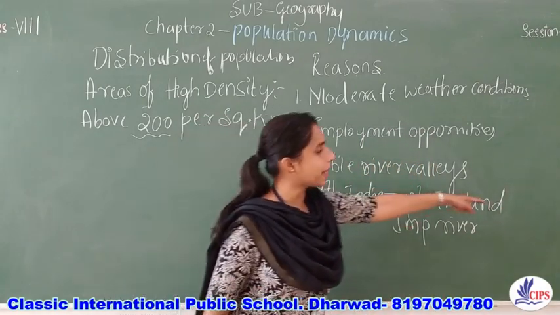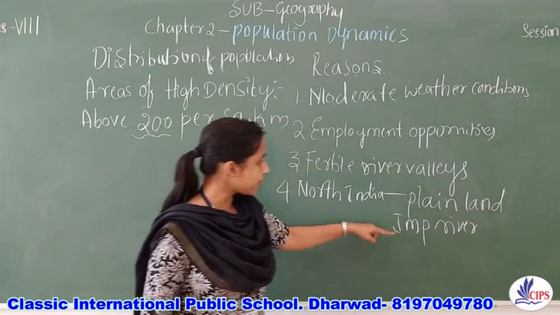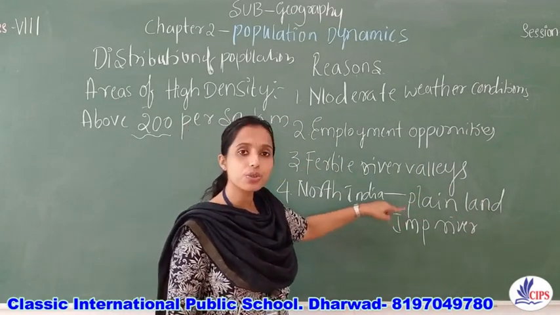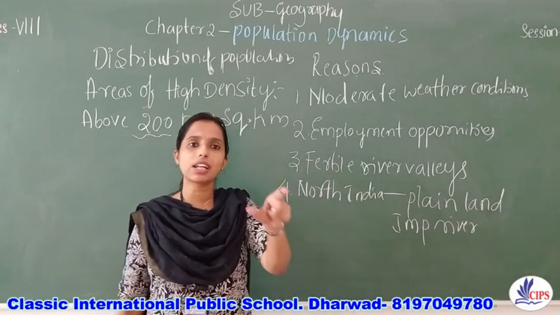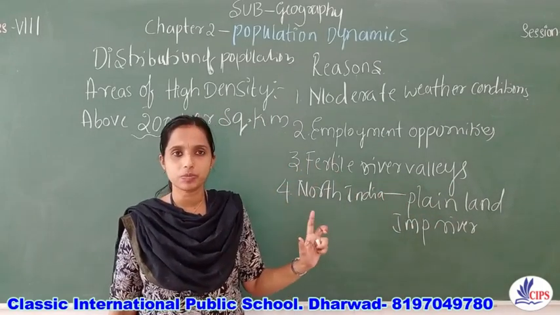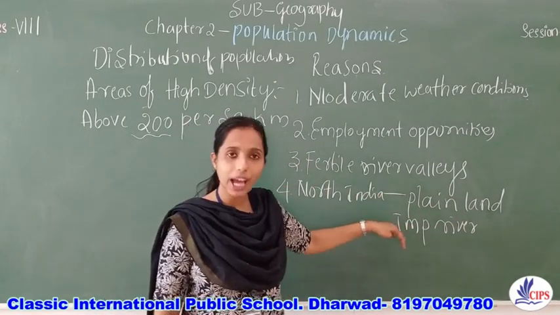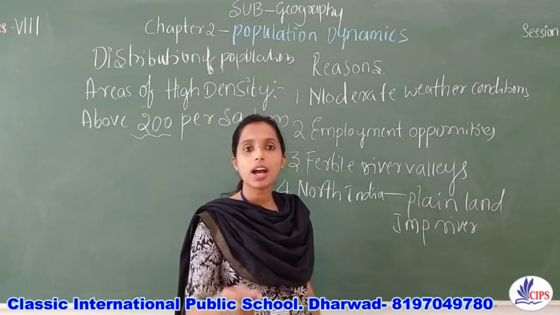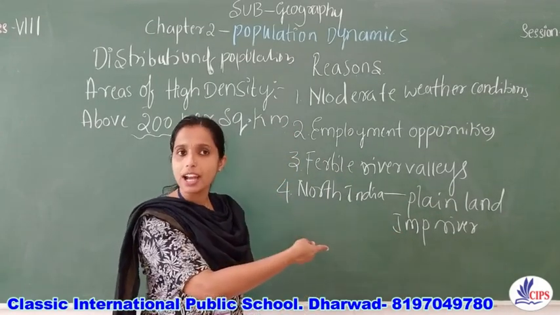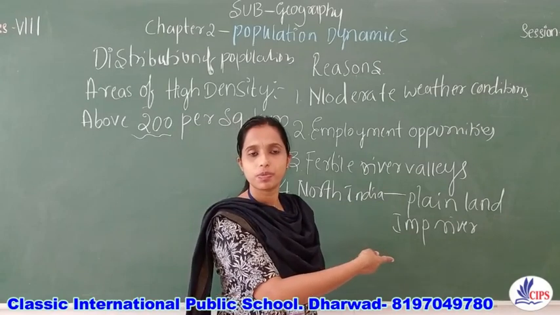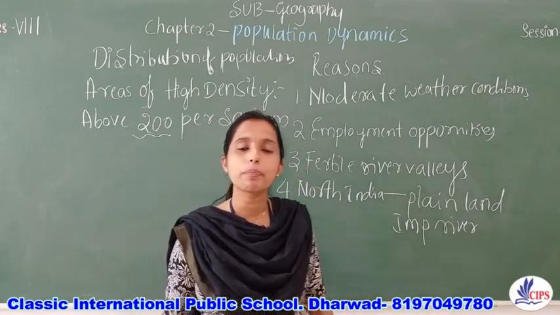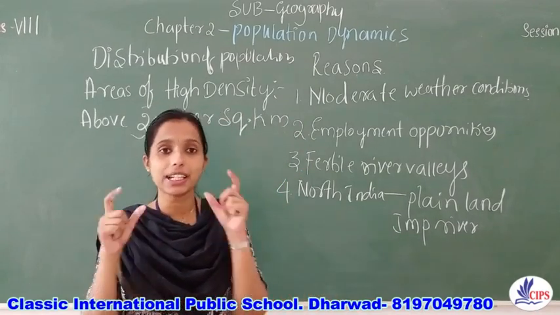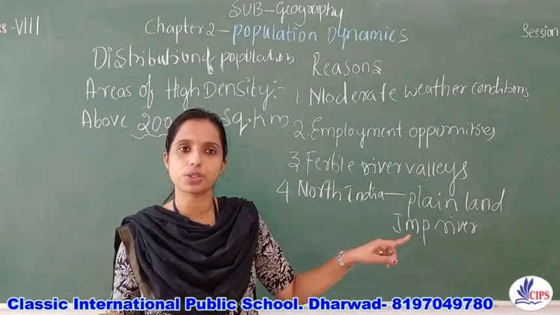When you have the plain land and when that land is drained by important rivers, obviously the land becomes very fertile. And because of that fertileness, agricultural prosperity is there in that region. That is the reason why they have settled highly in that region.